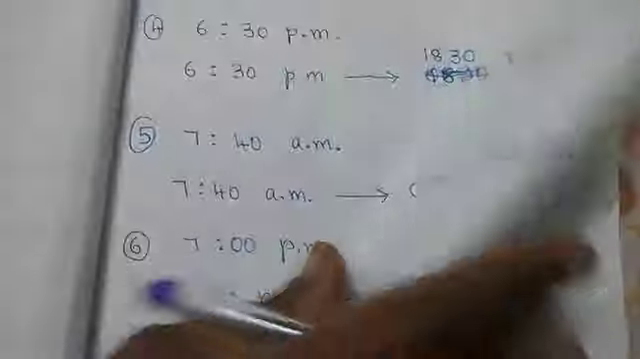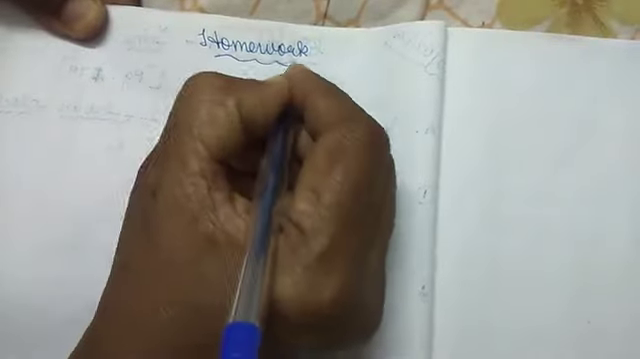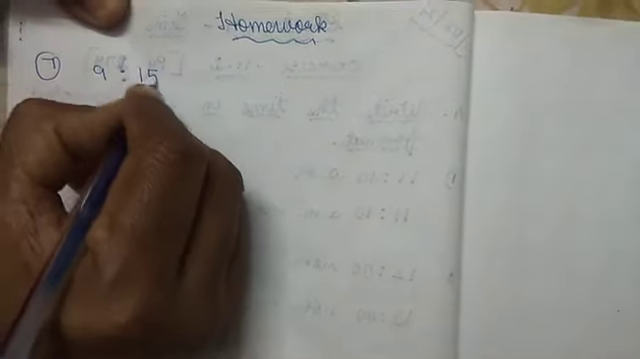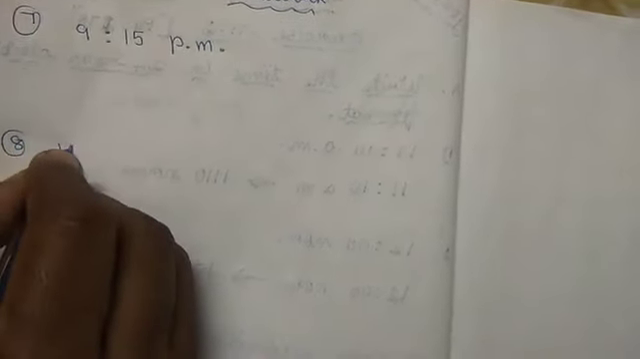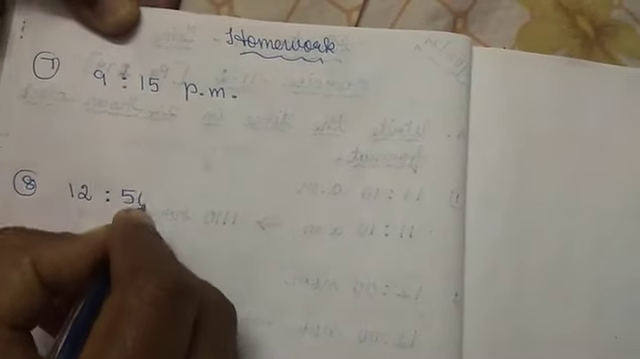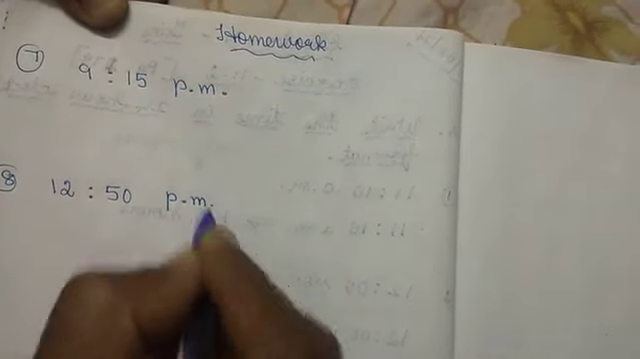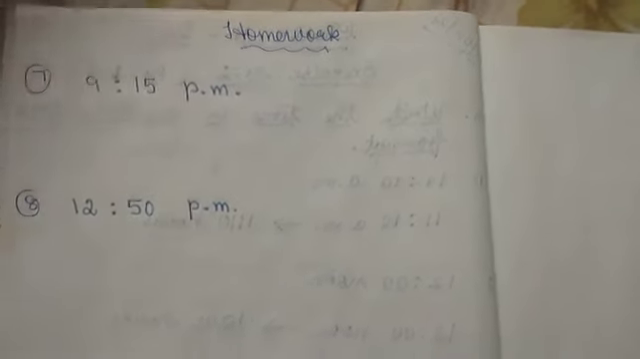Now the 7th sum and the 8th sum I will give you as homework. The seventh sum is 9:15 p.m., and the 8th sum is 12:50 p.m. Okay, children, these 2 sums are homework for A1.